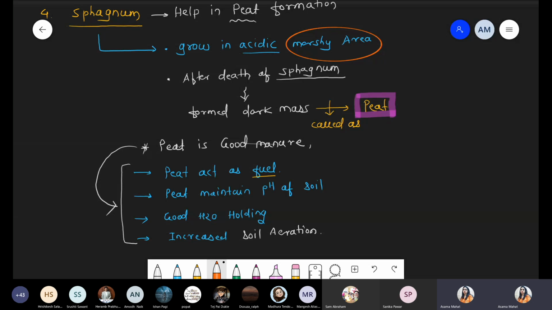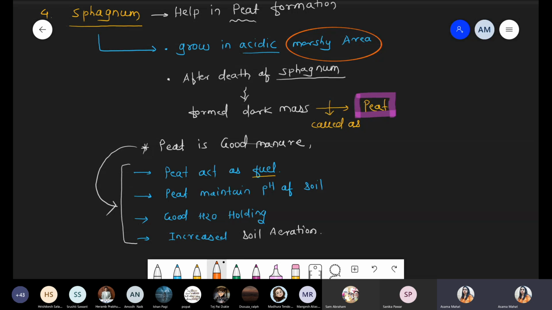So what is the meaning of aeration? Aeration means that whatever soil particles are present, the soil should be porous. That porosity is maintained by the sphagnum. Got it? Right? Aeration means we are talking with respect to porosity. Tanmay? Yes, ma'am. Okay, chalo.